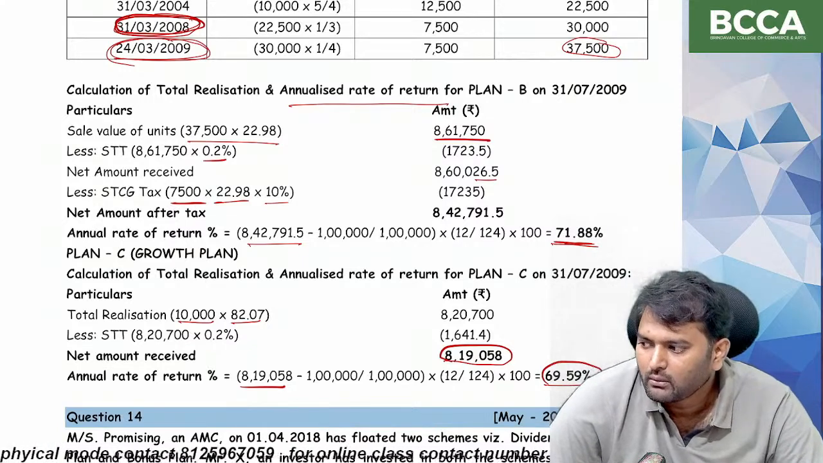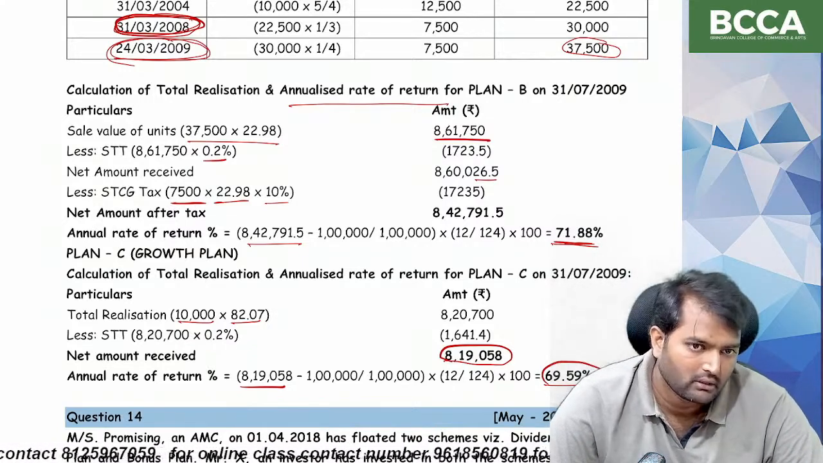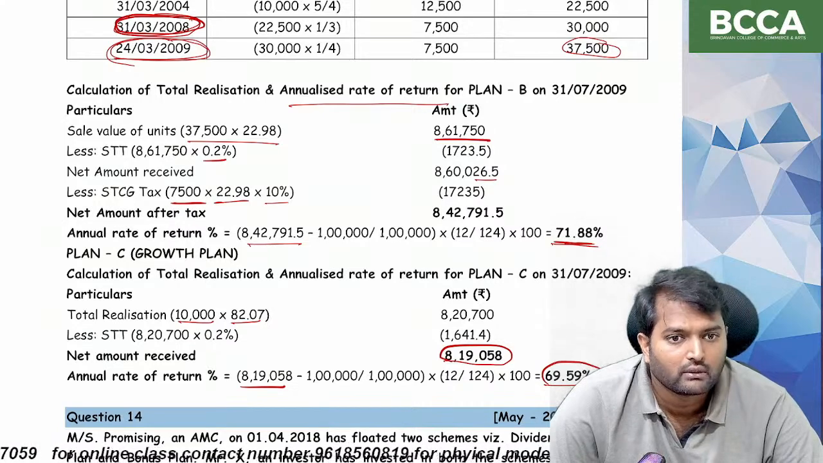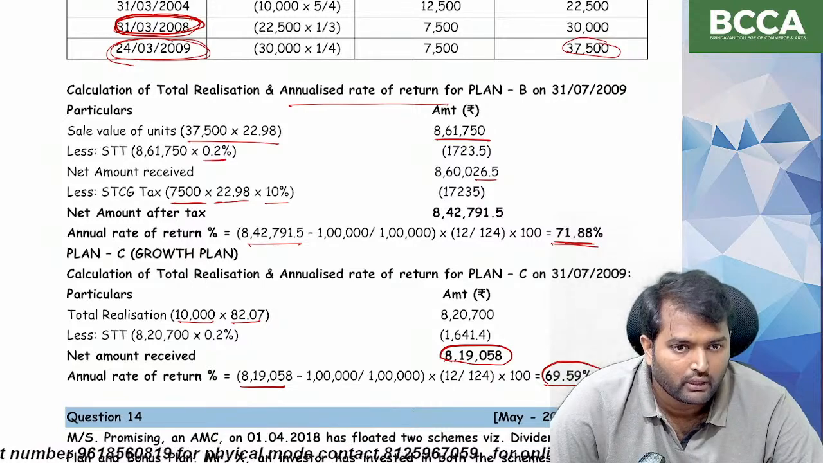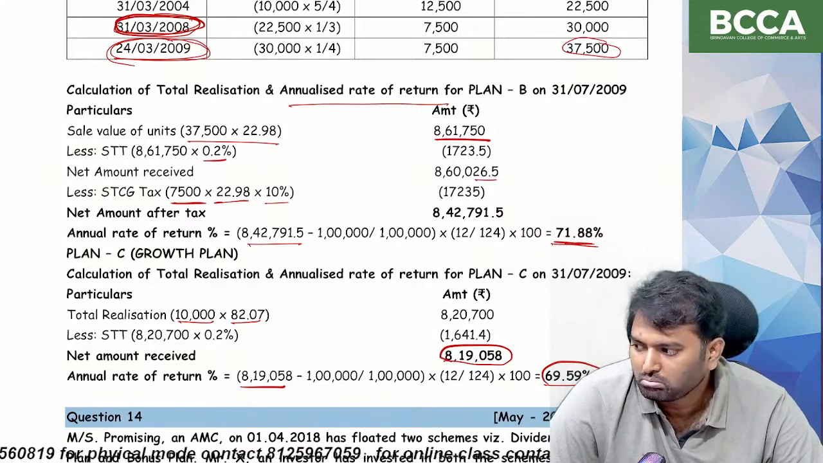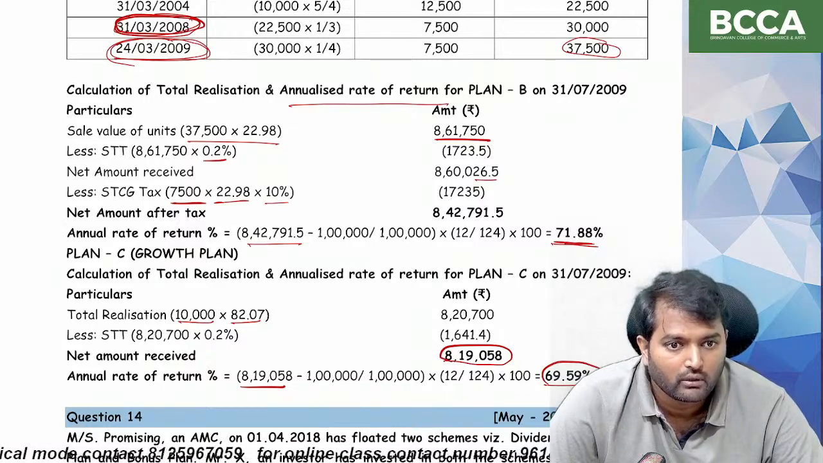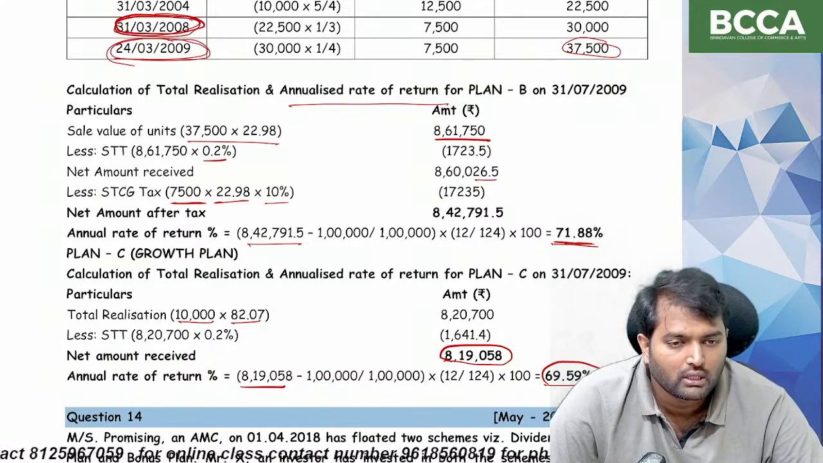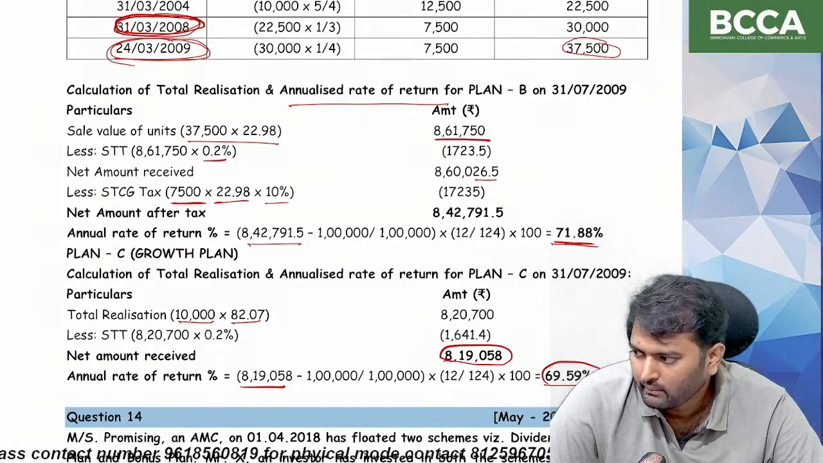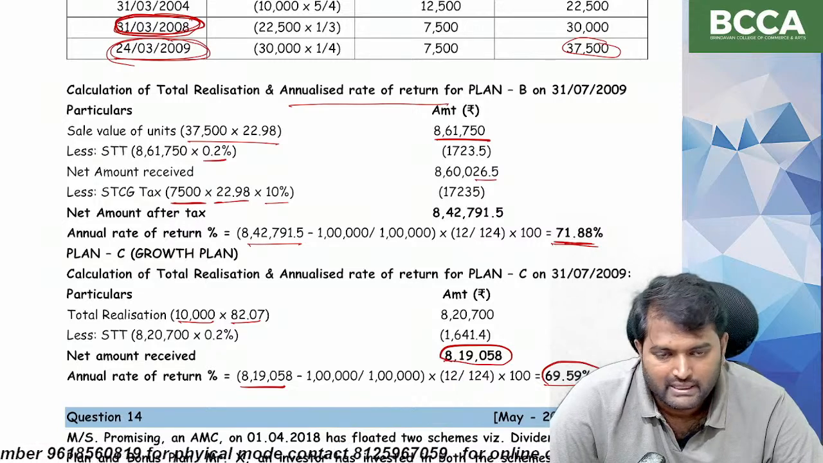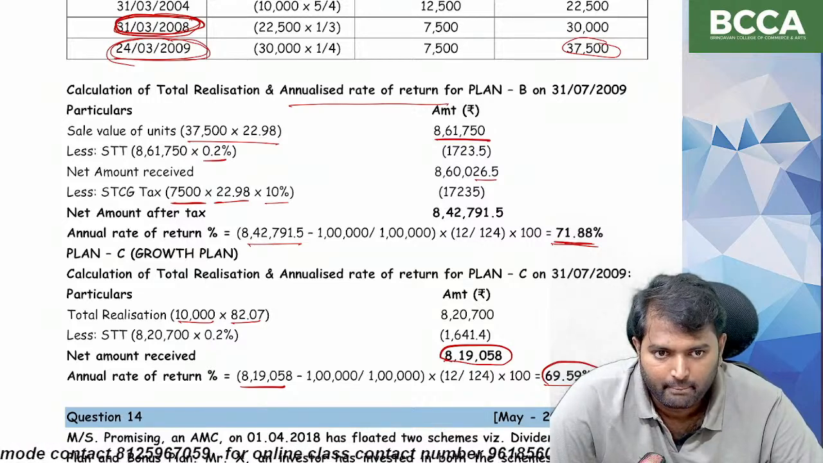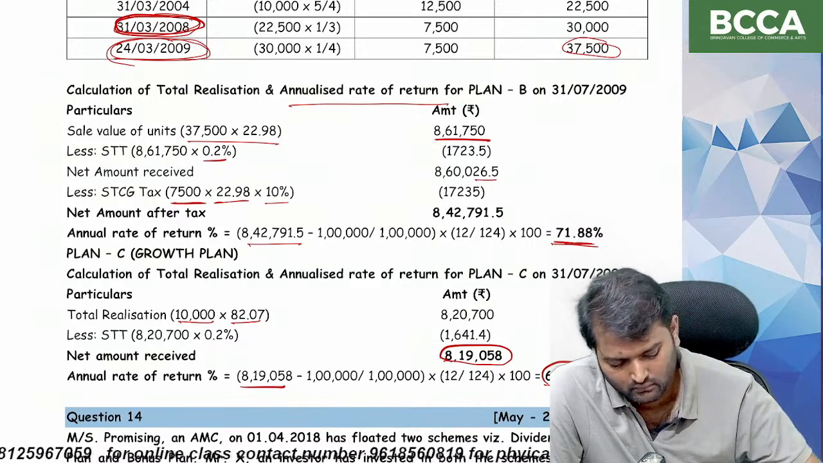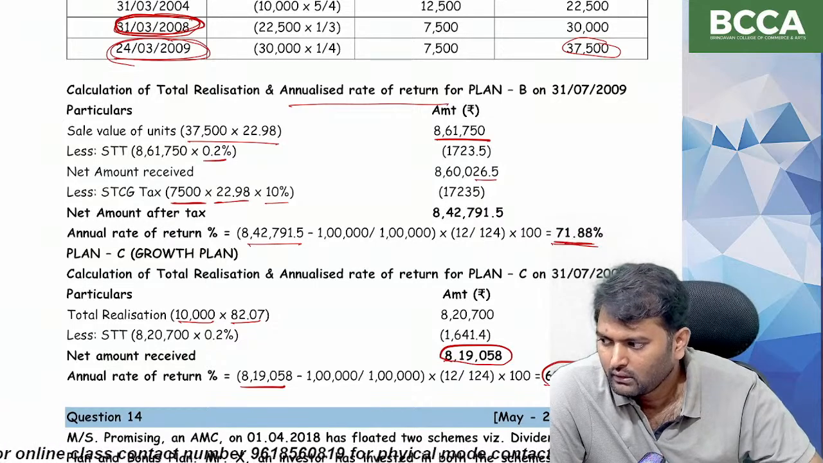In this question, the special point is security transaction tax. It has to be paid. And next one, short-term capital gain. In case of a growth plan, short-term capital gain is not there because no additional units are issued. Units at the beginning and units at the end are the same. Is it clear? Let me know.